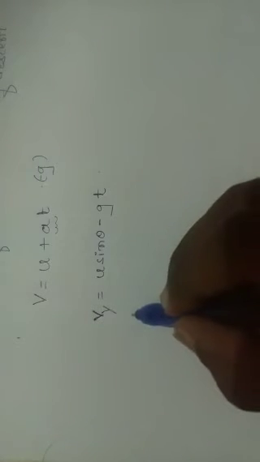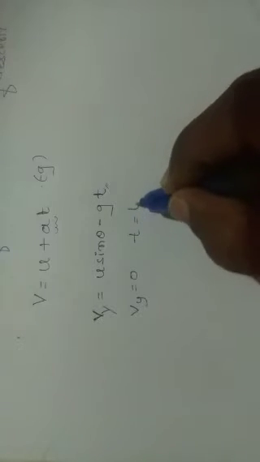At the highest position the vertical velocity is 0. So when the vertical velocity is 0, t is the time of ascent, t equal to ta, where ta represents the time of ascent.